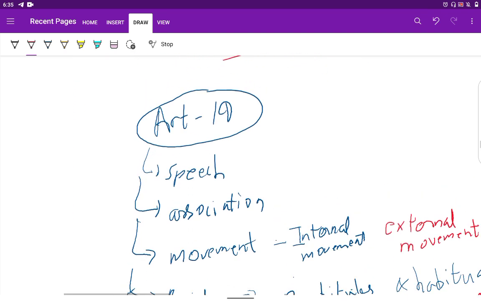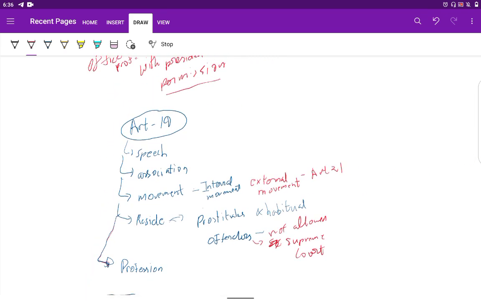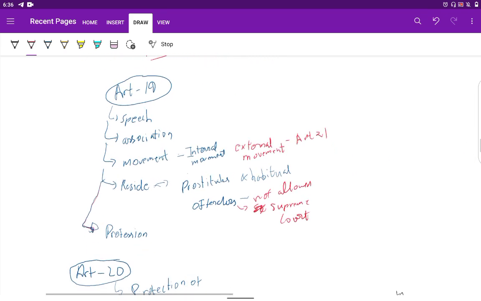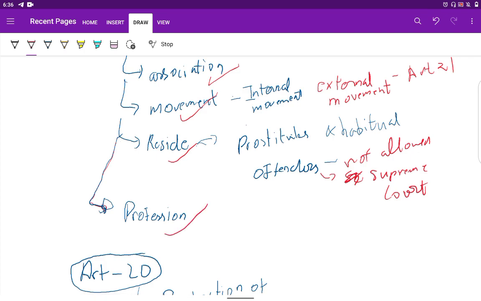Next, coming to one of the star fundamental rights, Article 19, the right to freedom. It includes freedom of speech and expression, freedom to form associations, freedom of movement, freedom to reside, and freedom of profession.